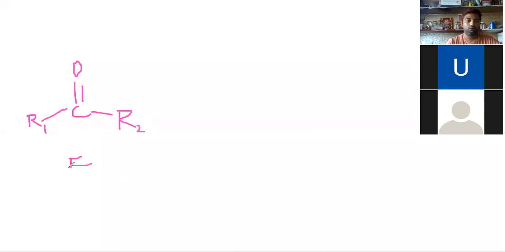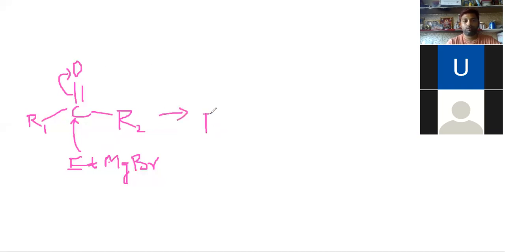And we have ethyl magnesium bromide. This will attack here, this will go there, and this will move here.